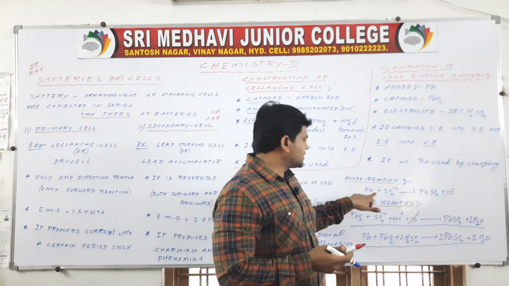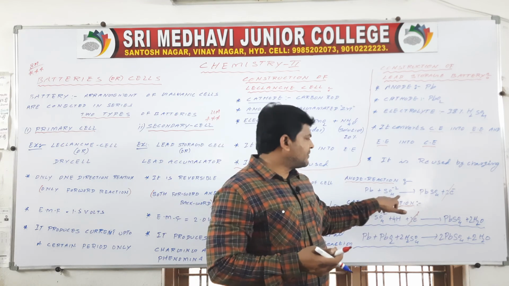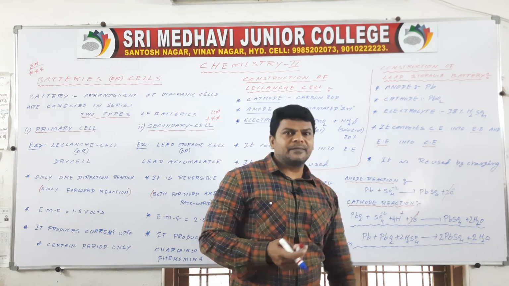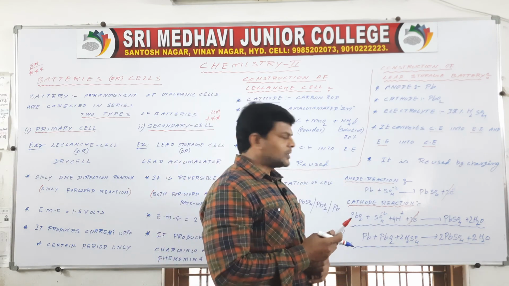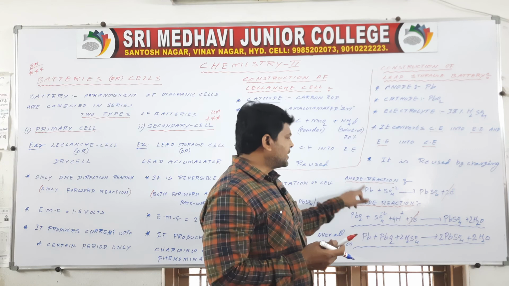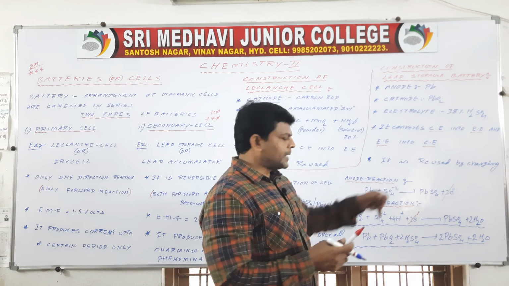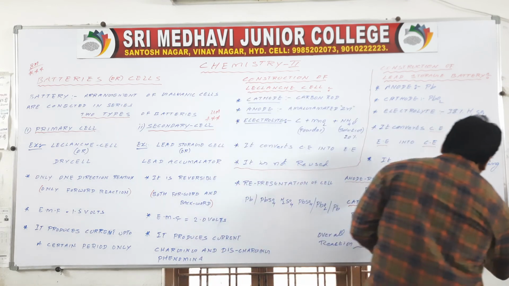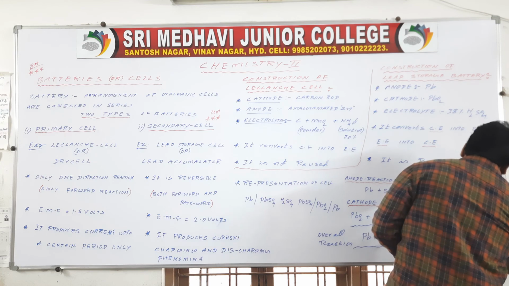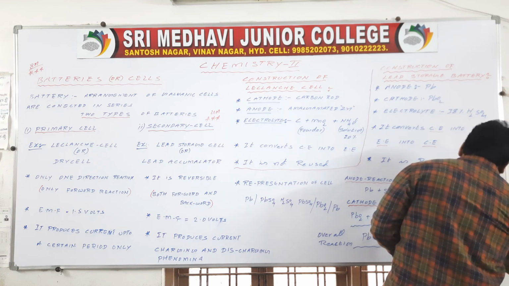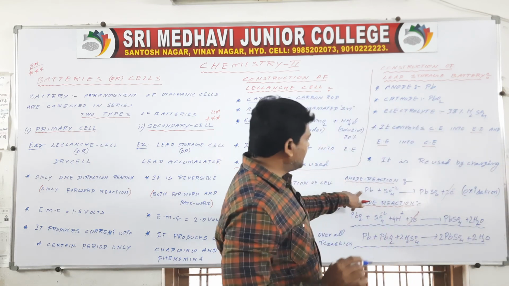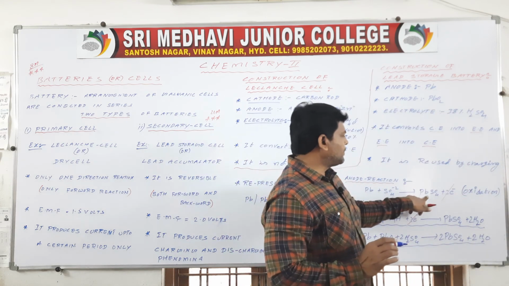Then the anodic reaction: Pb plus sulfate gives rise to PbSO4. Pb acts as the anode. Here Pb reacts with SO4 2-, and oxidation takes place, Pb 0 to Pb plus 2.